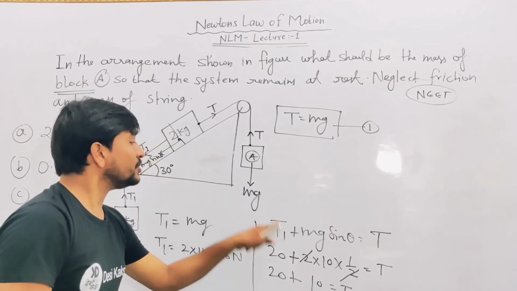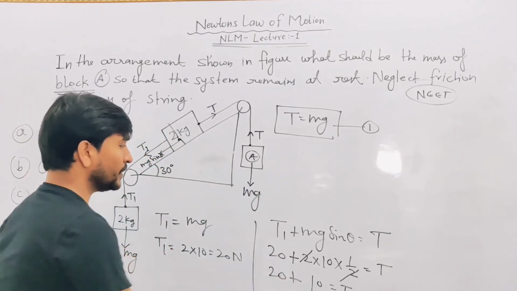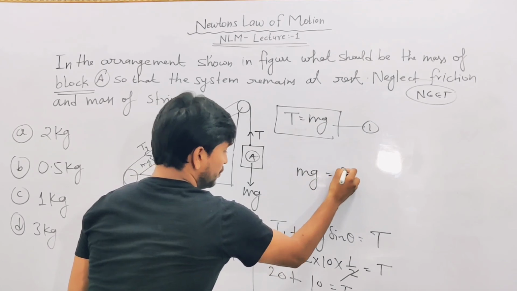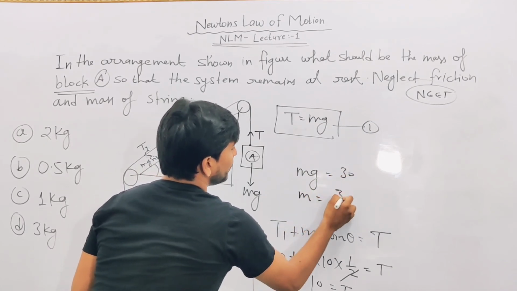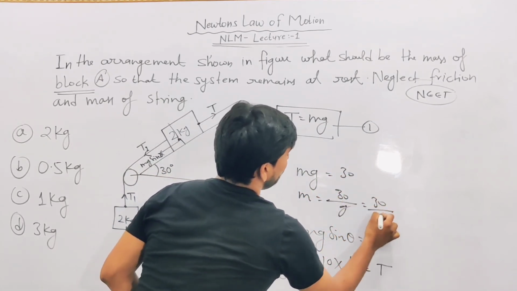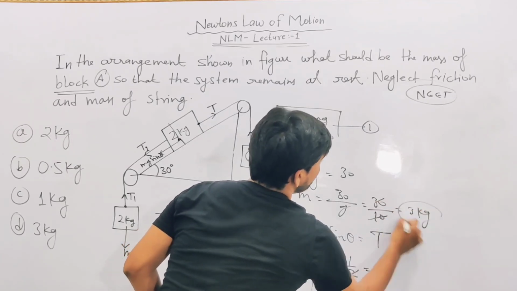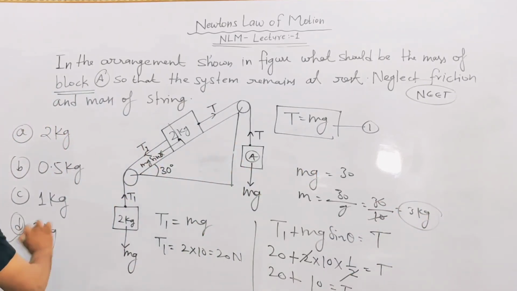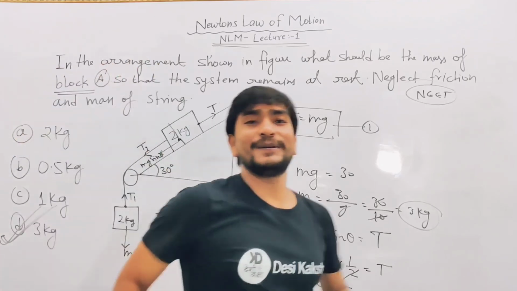If T is equal to 30, then T is equal to mg is equal to 30, so m is equal to 30 upon g. 30 upon 10 is equal to 3 kg. It means option D is correct.